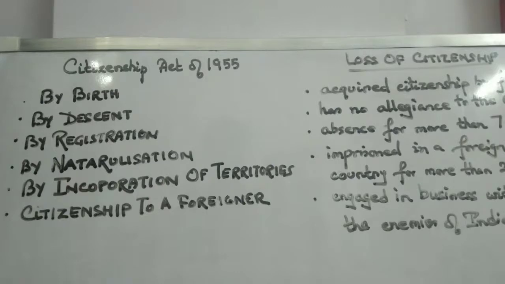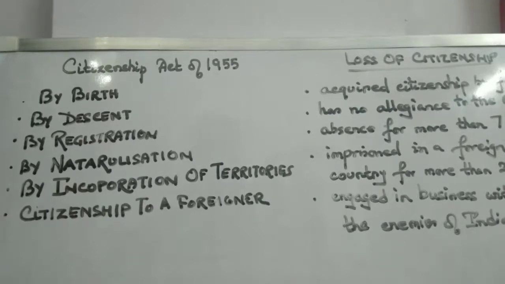Later, the 1985 Amendment Act provided that a person born in India after 26 January 1950, where either of his parents is a citizen of India, will also be recognized as a citizen of India. The second is by descent. Here, a person who was born outside India on or after 26 January 1950, but whose parents are Indian citizens, shall also be considered an Indian citizen.